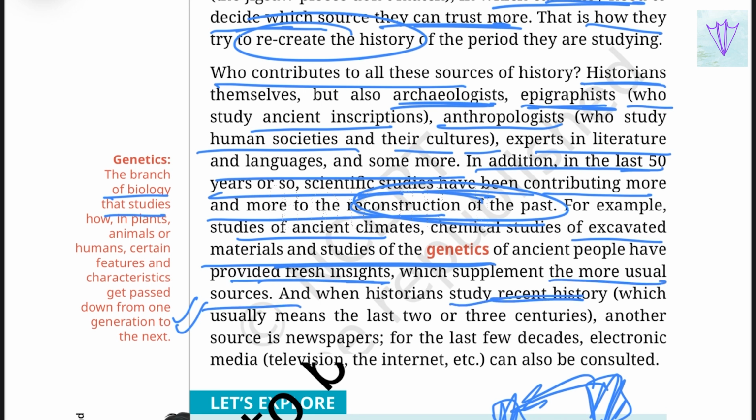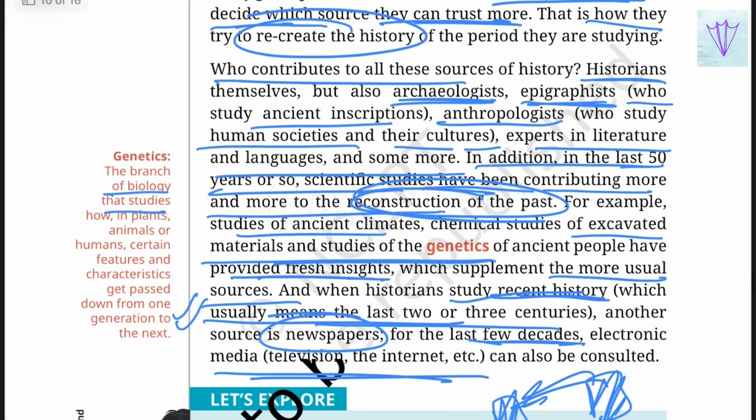When historians study recent history, which usually means the last 2 or 3 centuries, another source is newspapers. For the last few decades, electronic media, that is the internet and television, can also be consulted as a source of history.